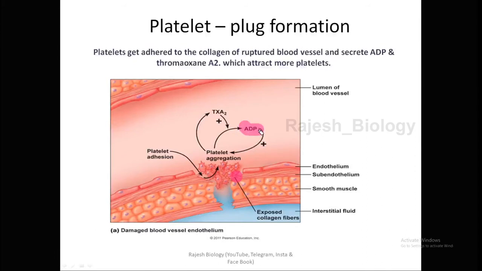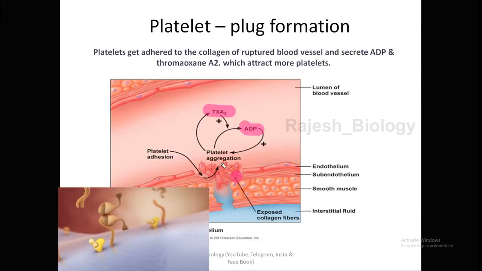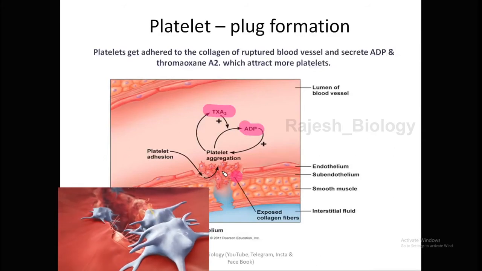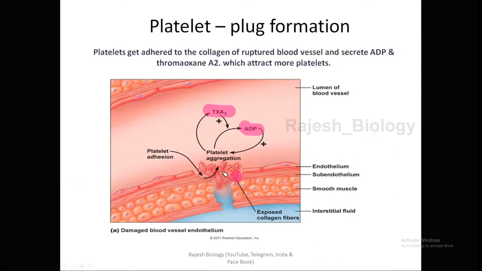known as ADP, adenosine diphosphate, and thromboxane A2. These two are very, very important to stimulate other platelets to bind with the remaining platelets which are already attached with the endothelium, which are already attached with the injury site. Clear? The platelets are attached with the collagen fibers, and whenever the collagen fibers are bound with the platelets are